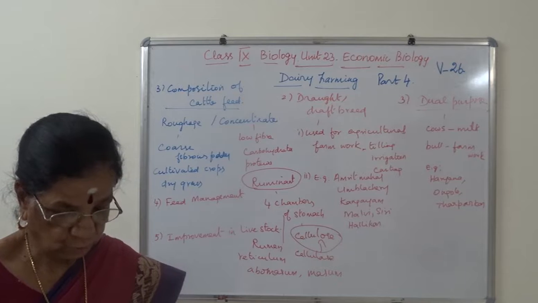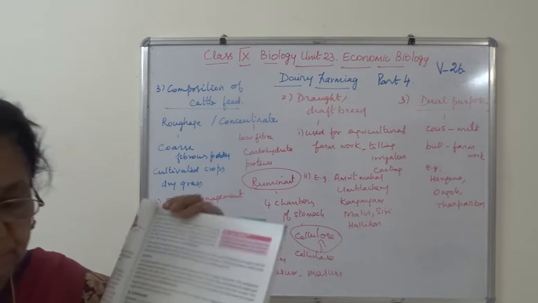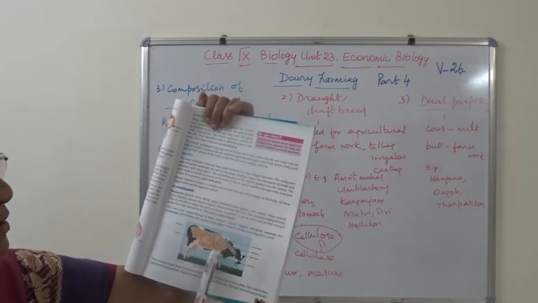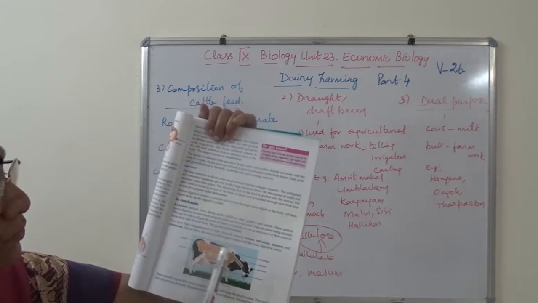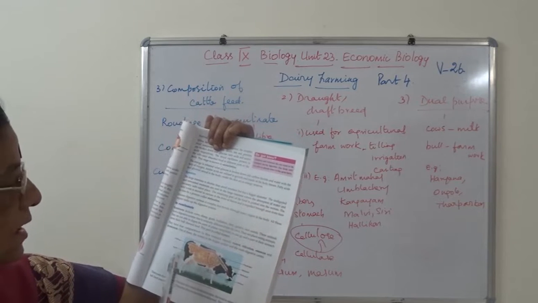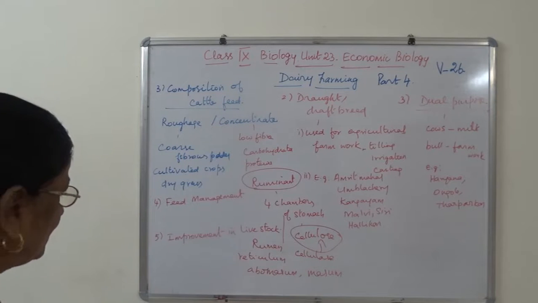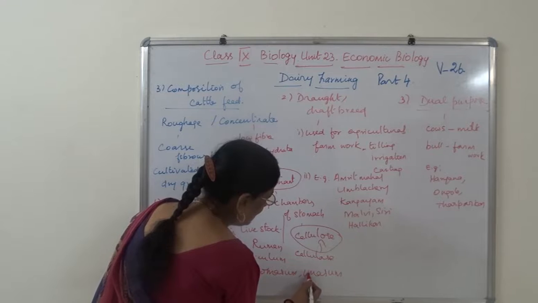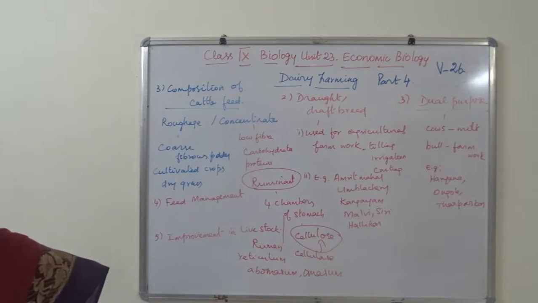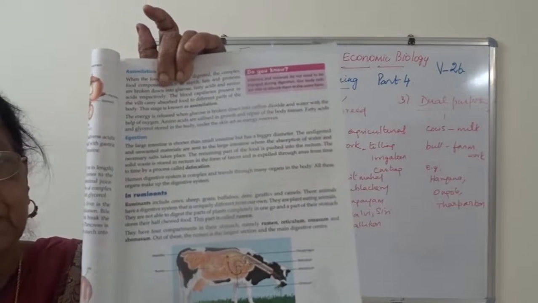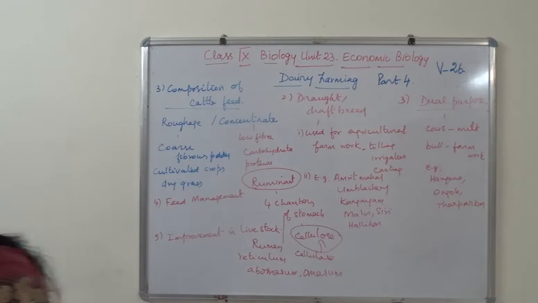Just see here, I'll show you the picture. This is the digestive system of a ruminant. Now these are the 4 chambers: rumen, reticulum, omasum and abomasum. These are the chambers of the stomach. These are absent in humans, who also cannot digest the food cellulose.